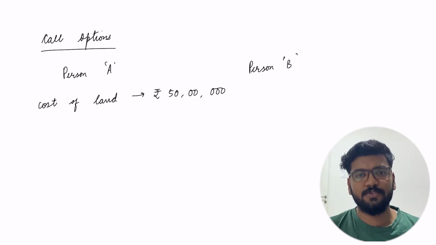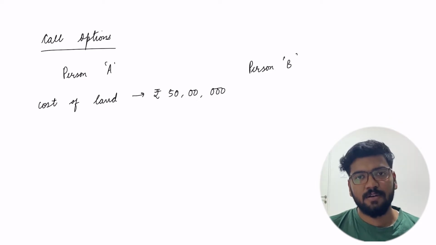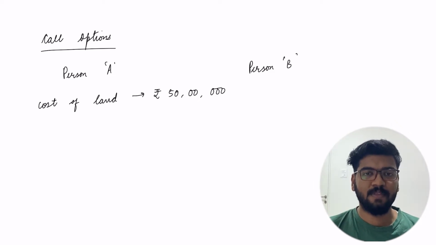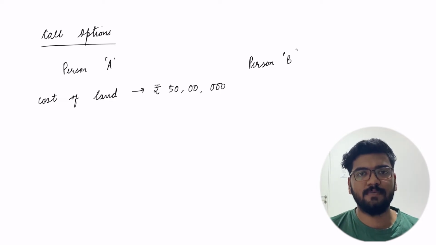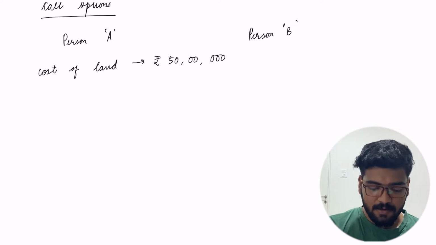In this particular situation, person A is in a dilemma whether he should buy the land or not. Hence, person A comes up with a special structured arrangement for person B. The details of that particular arrangement are: number one,